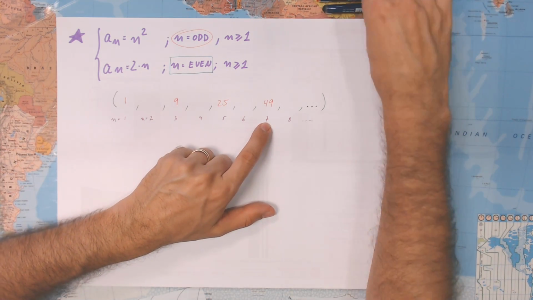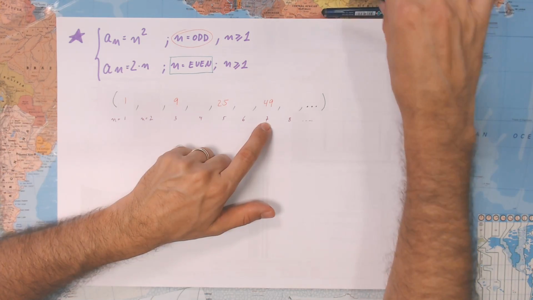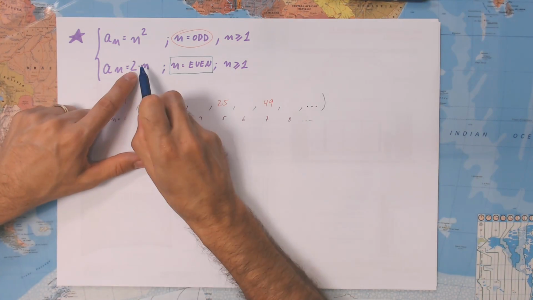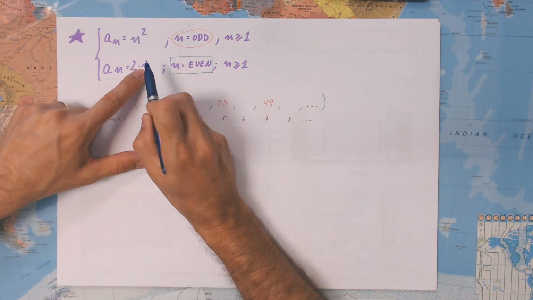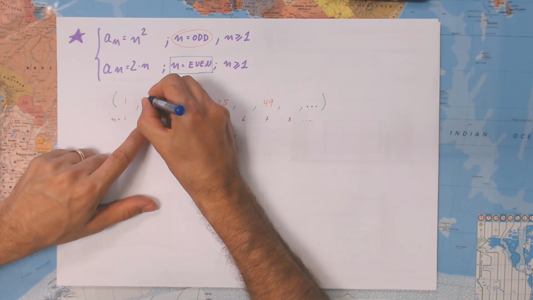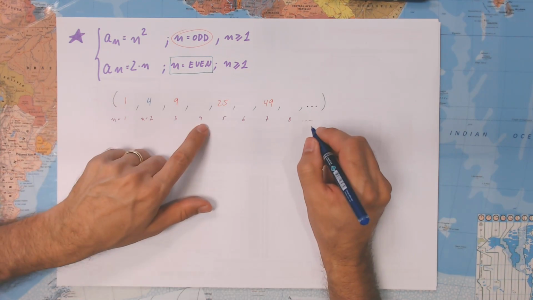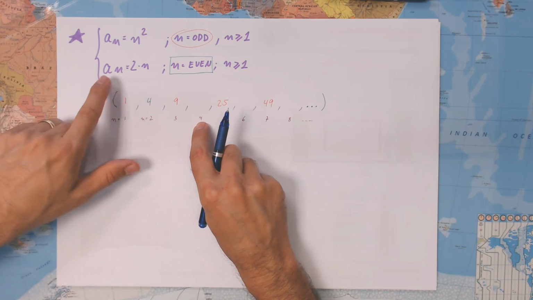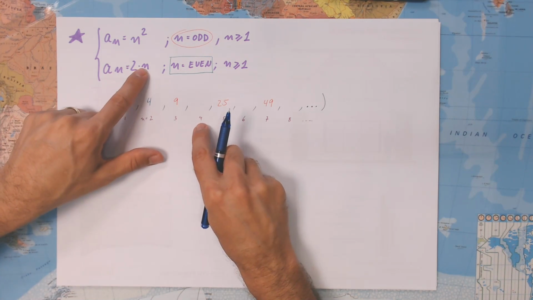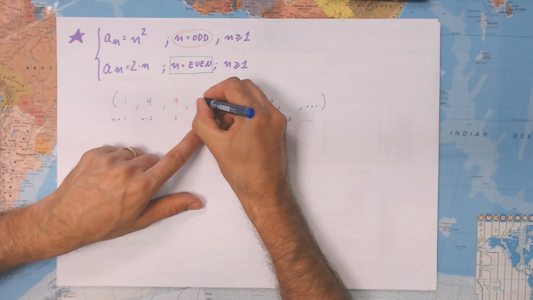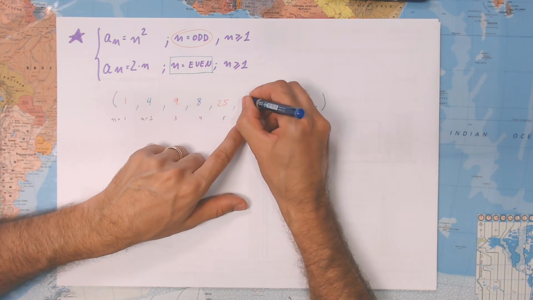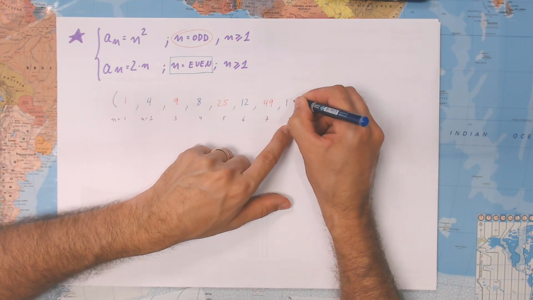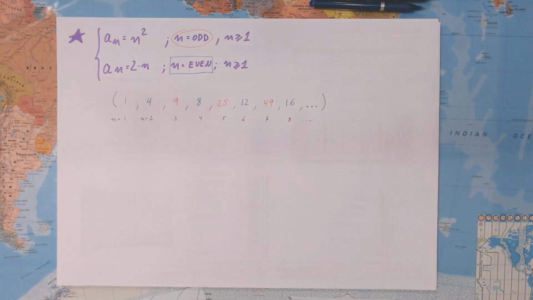And now let's go to the even ones. For the even ones, you just have to double the value of n. If n equals 2, this is just 2 times 2, 4. If n equals 4, a4 is 2 times 4, 8. Just double the number. This is going to be 12, and this is going to be 16. No problem. So that's it for this part.